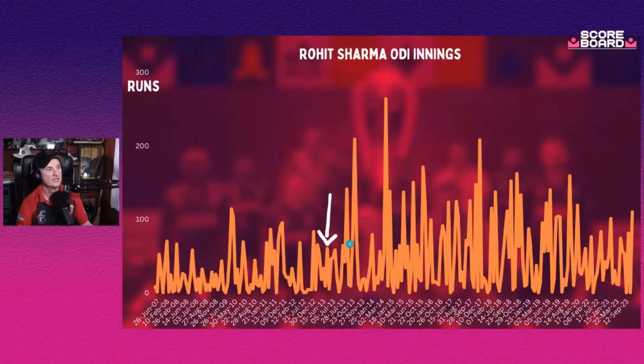And he does struggle. And as he becomes an opener, we see a lot more high-end peaks. Of course we do, because he gets more chance to score those runs. I think, though, at this period, he probably certainly needed to be an opening batter. I think he was still working on his game. I think he was still understanding what Rohit Sharma, the limited overs batter, could do.